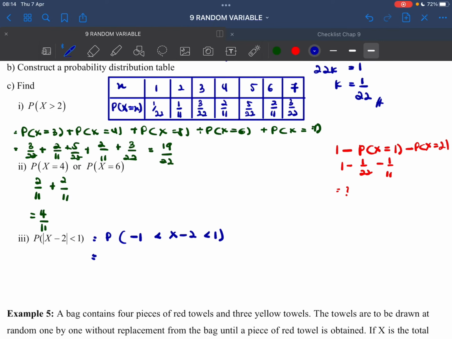So here we just move over, and that will be negative 1 plus 2 is 1, and 1 plus 2 is 3. Here we have our x. So x is between 1 and 3. 1 is not included, 3 is not included. So we only want x equals to 2. So P(X=2) will be 1 over 11.